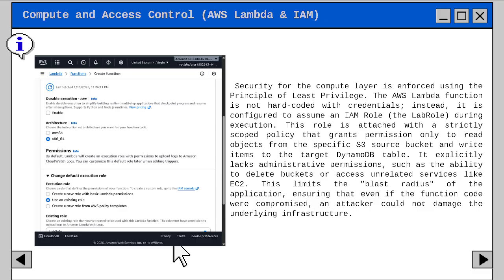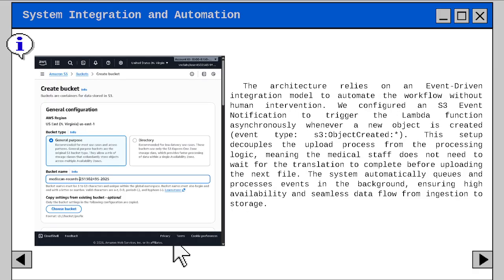It explicitly lacks administrative permissions, such as the ability to delete buckets or access unrelated services like EC2. So this limits the blast radius of the application. It is to ensure that even if the function code were compromised, an attacker could not damage the underlying infrastructure.